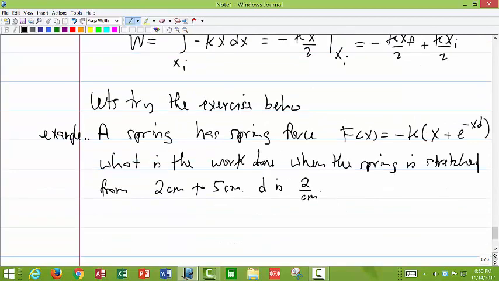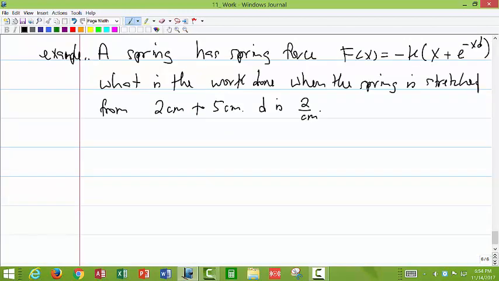So try this exercise and let's see what you have. Any answers for work? 10.54. Okay. So anyone getting a different result for the work? Okay, so we have 10.5 joules. Is everybody getting that? Okay, so work is equal to the integral of F of x dx.